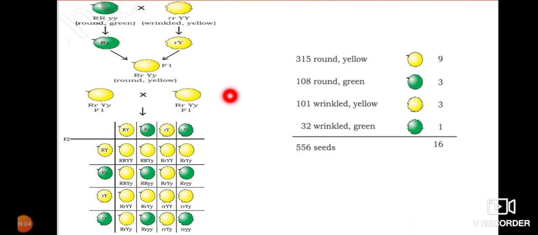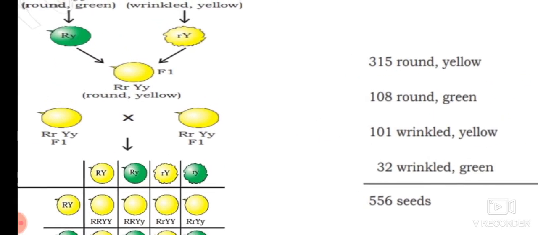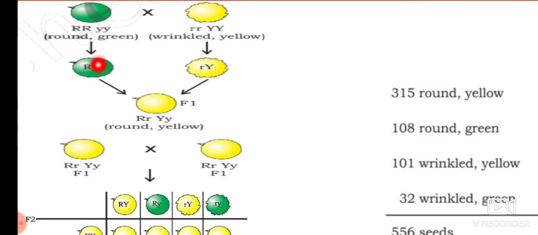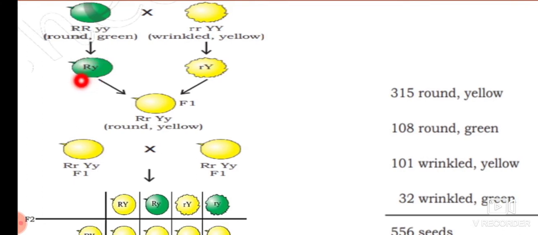Here the round green and wrinkled yellow seeds are crossed. Capital R, which is the dominating gene, indicates round, and capital Y indicates yellow, a dominating character.